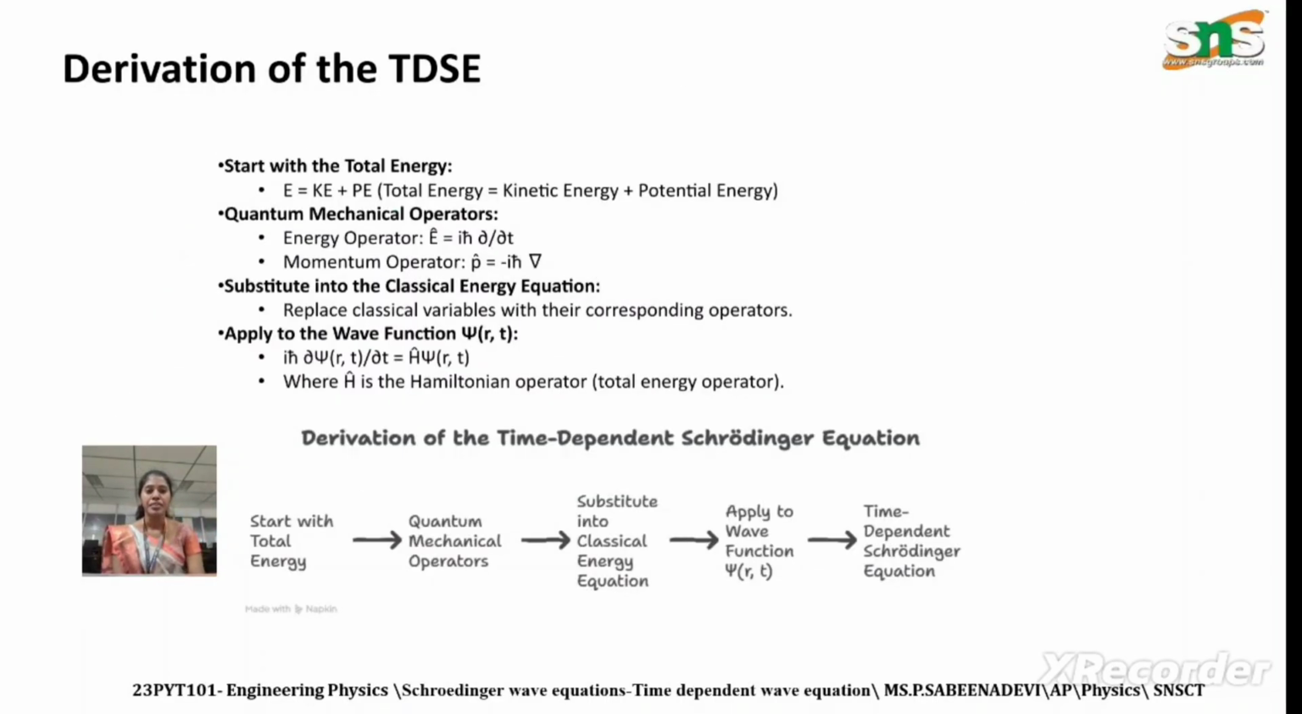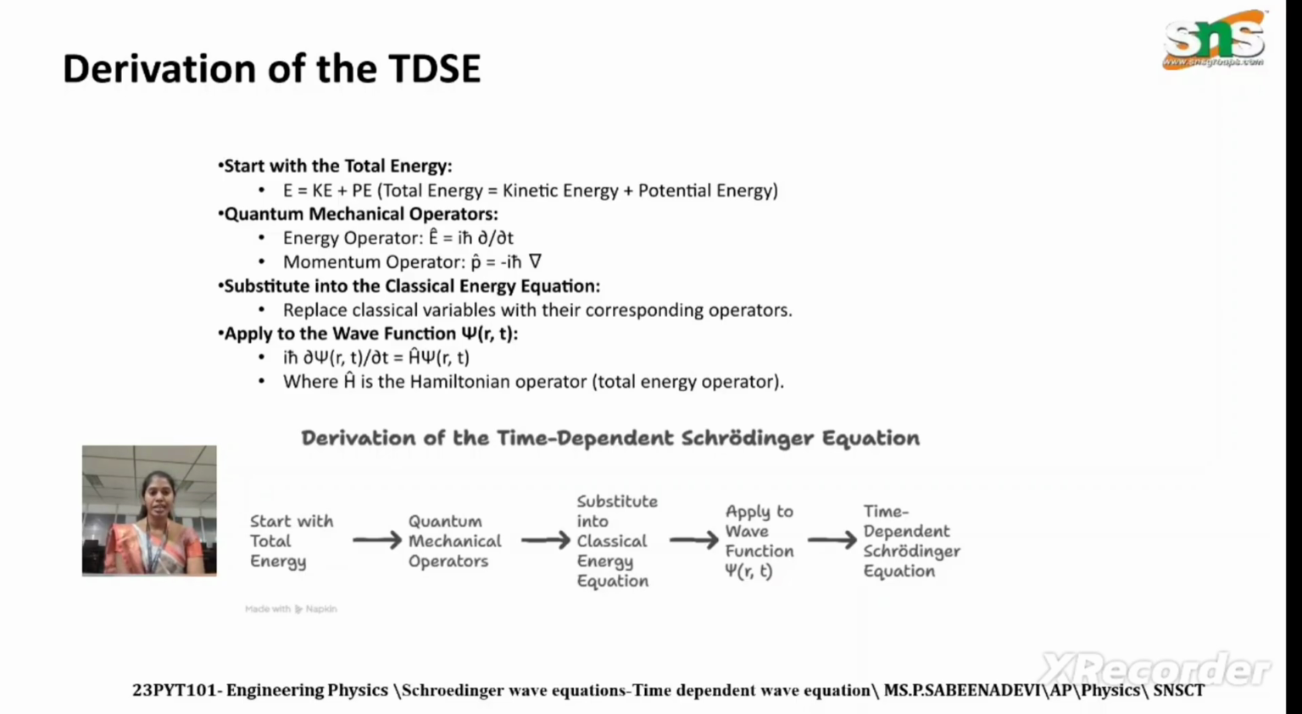Now the derivation. We start with the total energy. Energy is equal to kinetic energy plus potential energy. In quantum mechanics, the energy operator E is equal to i h cross dou by dou t, and the momentum operator p is equal to minus i h cross del. We substitute into the classical energy equation, replacing the classical variables with the corresponding operators, and apply it to the wave function psi of r comma t. So i h cross dou psi by dou t is equal to H psi.